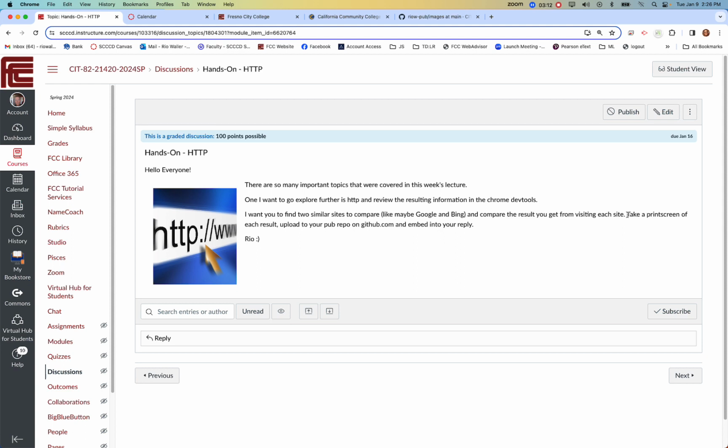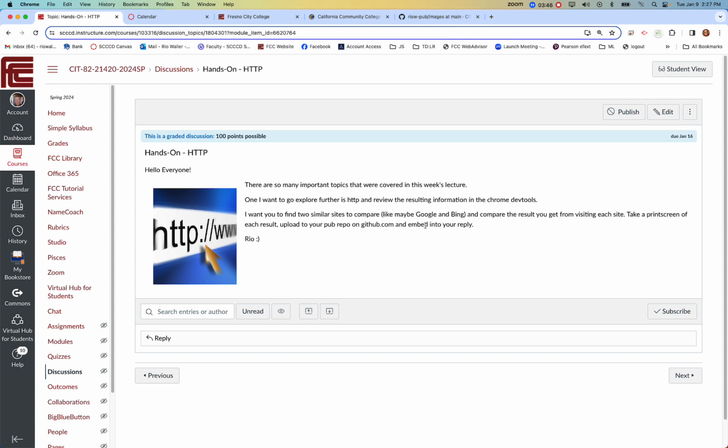What you'll end up doing, and I'll show you once we're in there, is take a print screen of each, and then upload that into your GitHub. Because this is a hands-on experience, these would go in your public repo. The other assignment, the first assignment where you're taking notes, is in your private repo. This one, because it's hands-on, is in your public, and the reason you need it in the public in this case is because we're all going to be looking at your output.